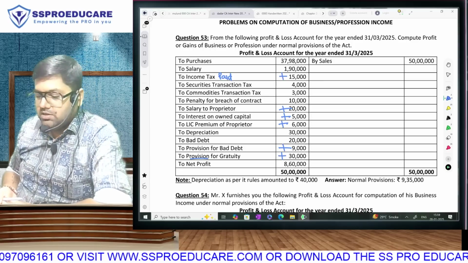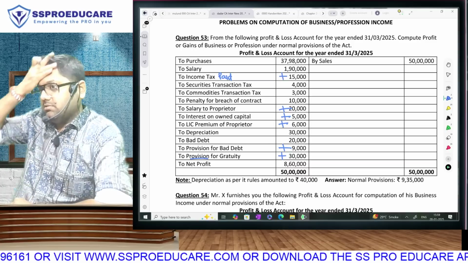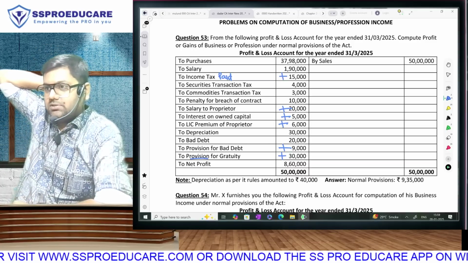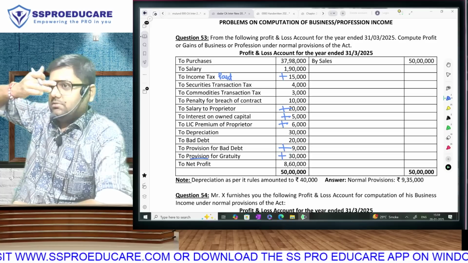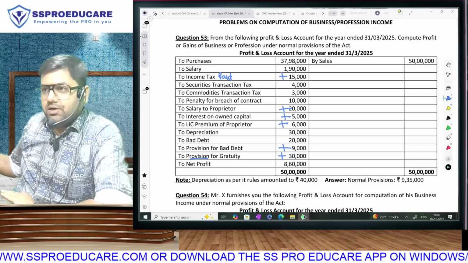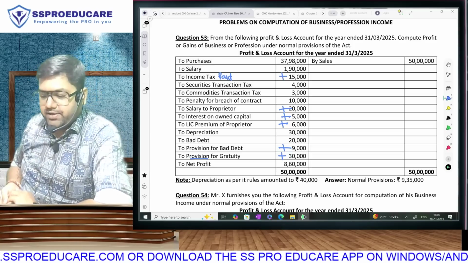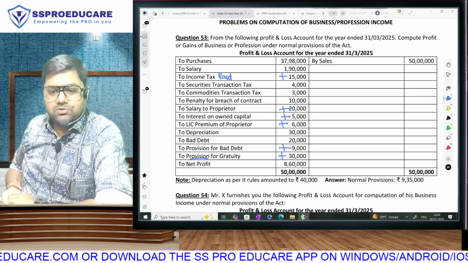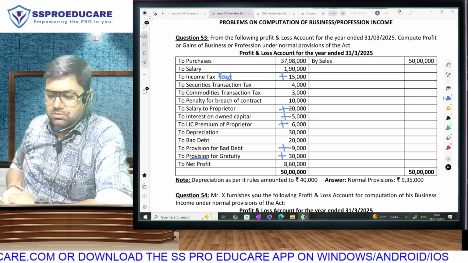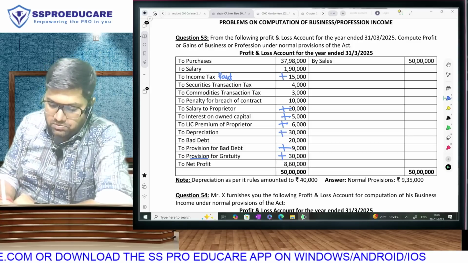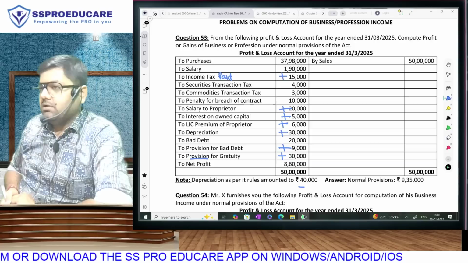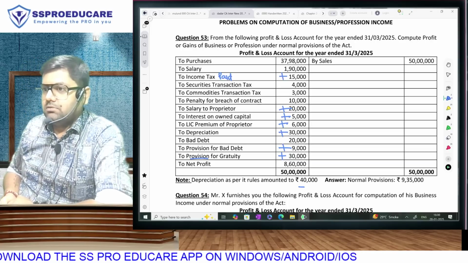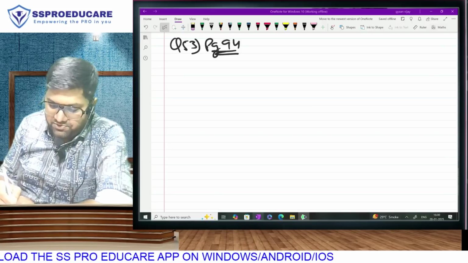And no talking with net profit, that is going to be the starting point. Last. Depreciation as per IT rules amounted to 40,000. Don't read beyond that. That's the answer that is printed. Once you know that the depreciation as per tax is separate, what is your conclusion? Add as per books and less as per tax. Do you realize we have solved the full question? Now all we have to do is presentation.